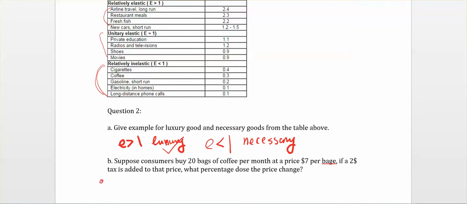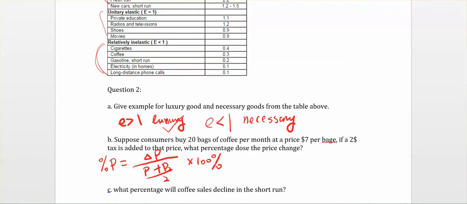So the percentage change of the price equals the change of the price divided by (P1 plus P2) divided by 2. This is our average price, times 100%. This is the formula we will use.